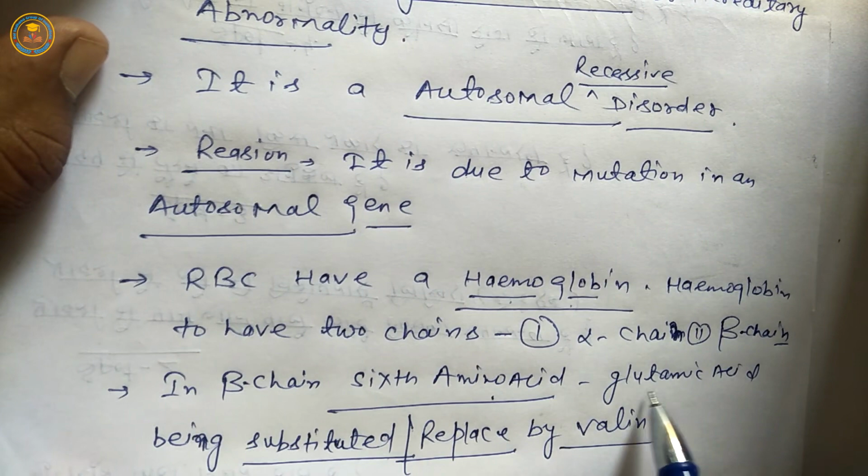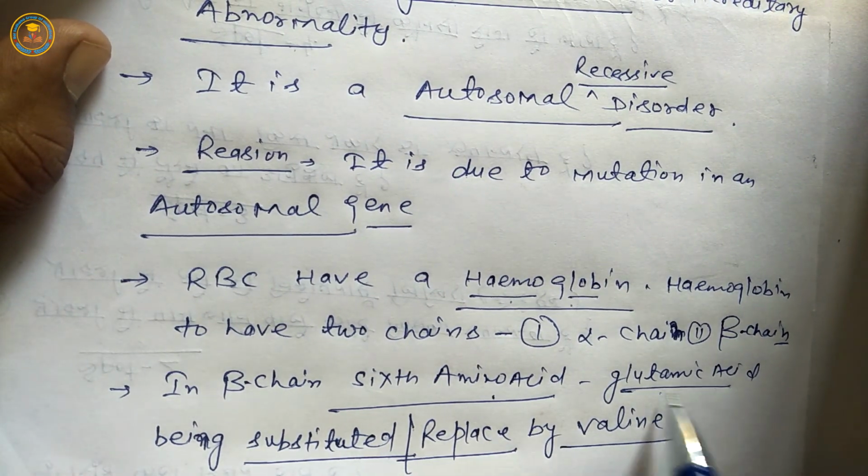Students, remember, glutamic acid is an amino acid, valine is an amino acid.